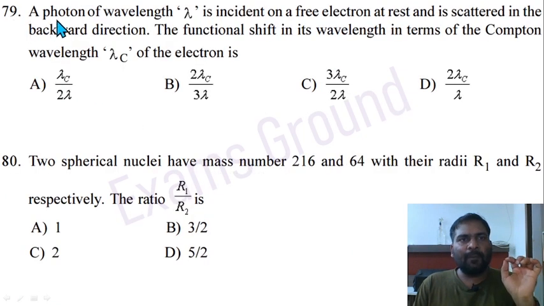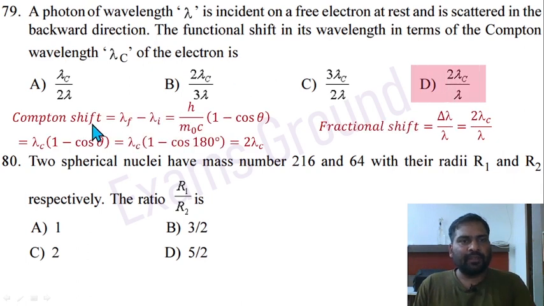Question 79. A photon of wavelength lambda is incident on a free electron at rest and is scattered in the backward direction. The fractional shift in the wavelength in terms of the Compton wavelength lambda c of the electron is. The Compton shift equal to lambda f minus lambda i, or delta lambda equal to h by m naught c times bracket 1 minus cos theta, and scattered in the backward direction.